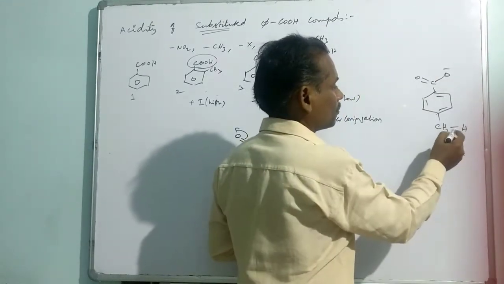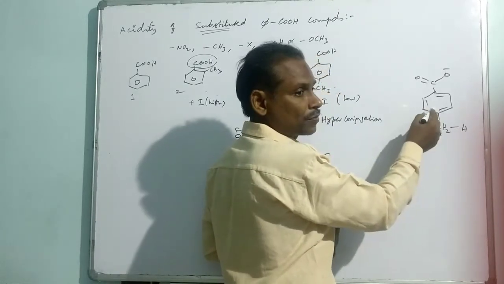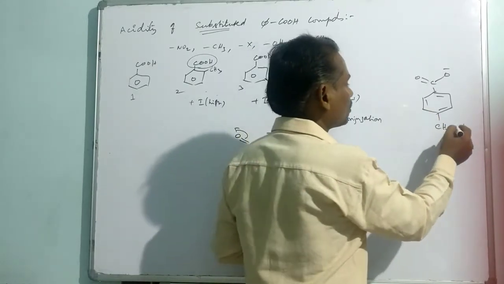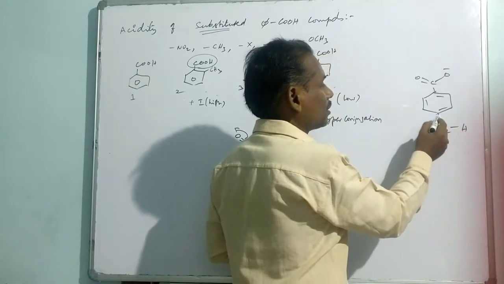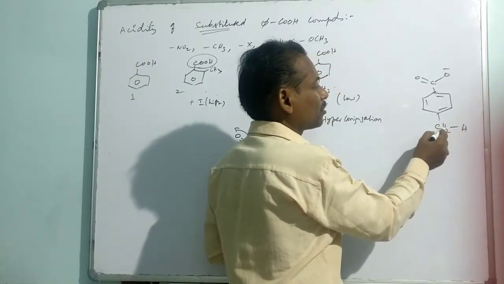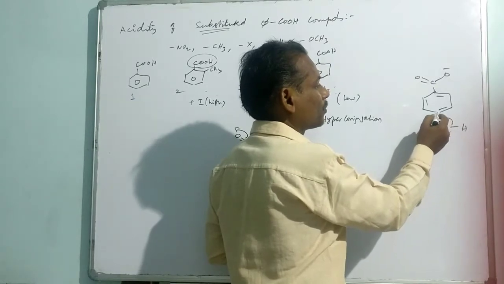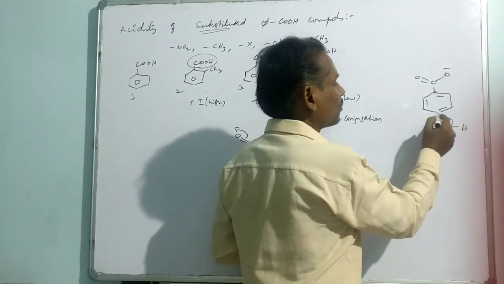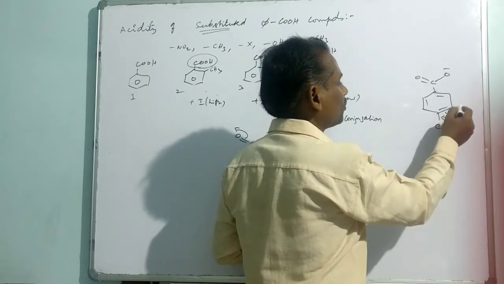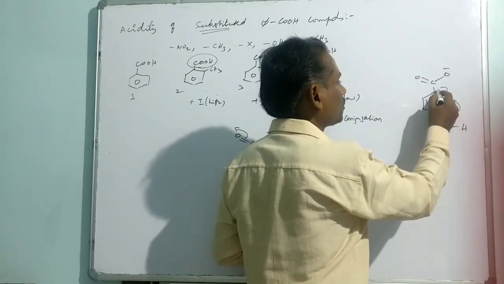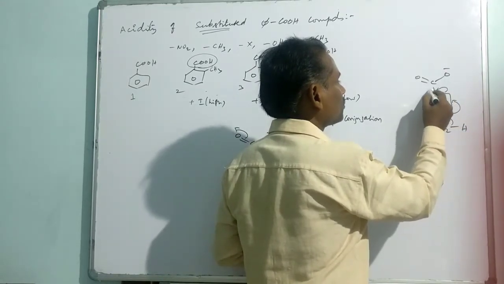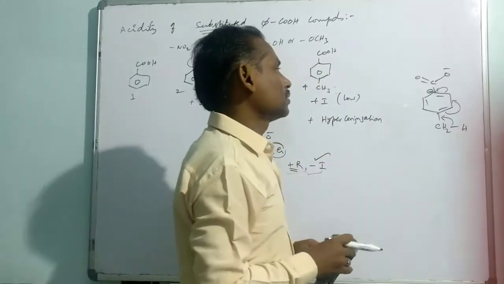So this is a group which donates the electron to the system through hyperconjugation. Here the sigma bond electrons of alpha hydrogen will be conjugated with the p orbital of the pi bond. So this bond will be shifted here, then this will be shifted here. That means the negative charge over this carbon increases.